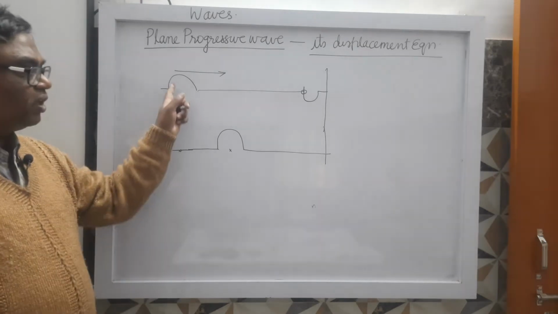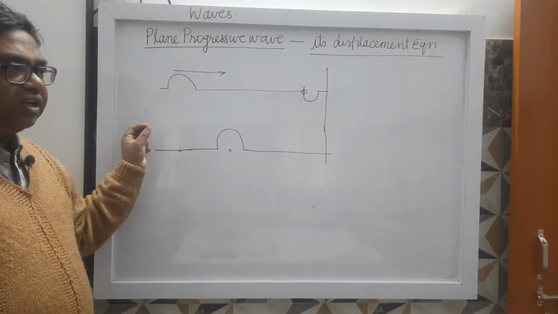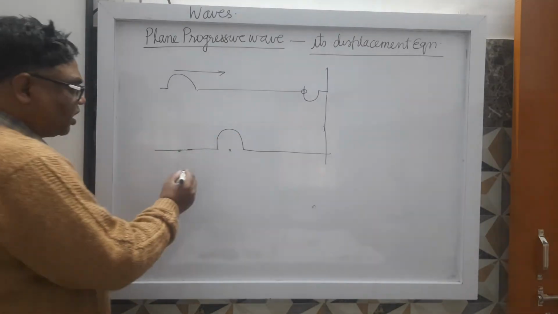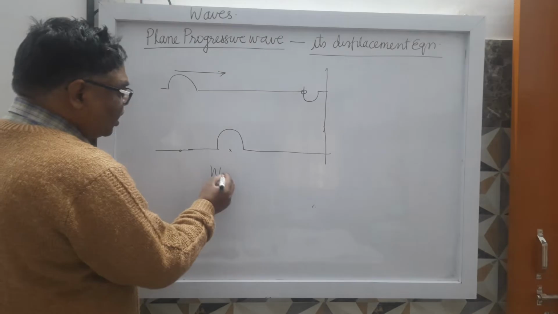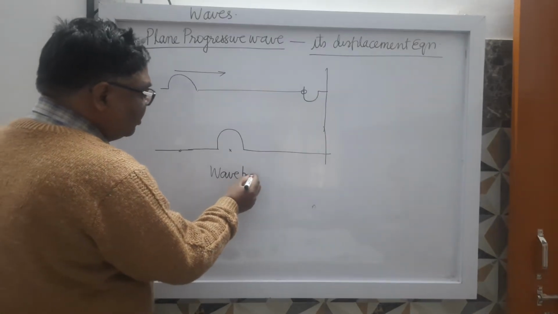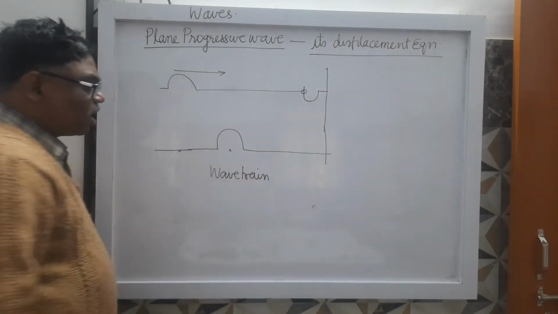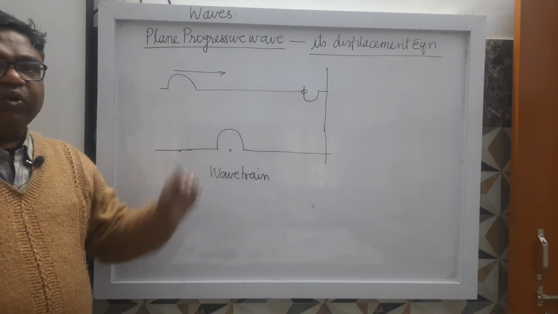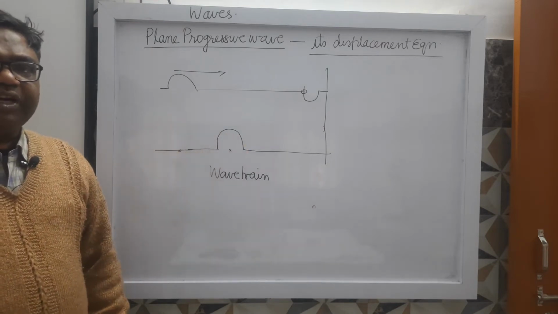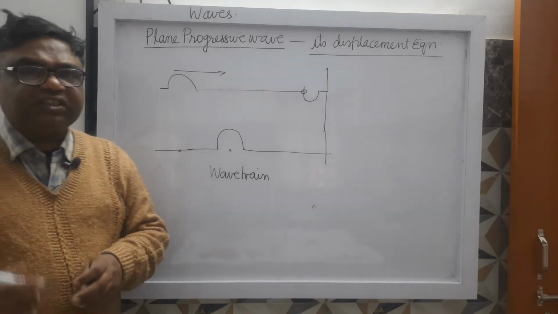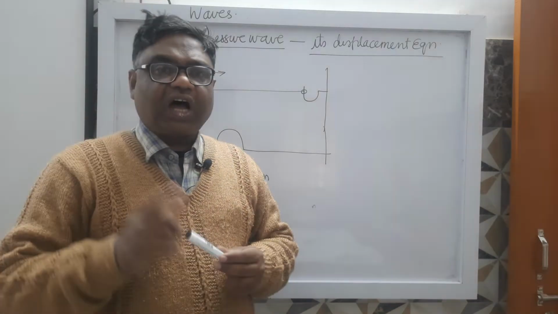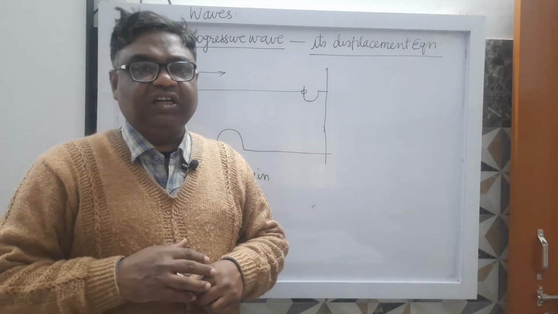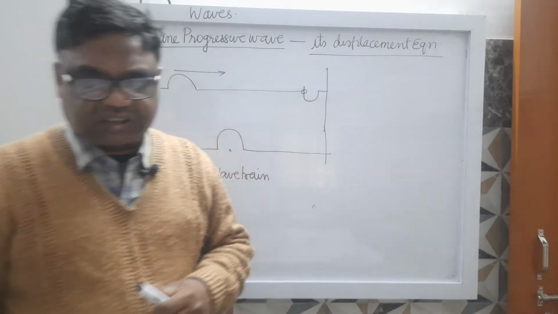So here it is only a single pulse, but when pulses are produced one after the other, or we can say a wave train, that is called the traveling of a wave in a medium. When the wave travels in any medium, what will happen? All the particles of the medium will be in the state of oscillation, in the state of vibration.